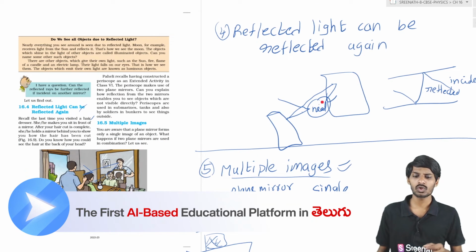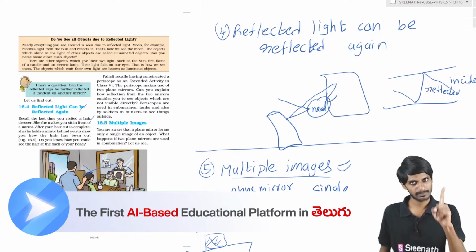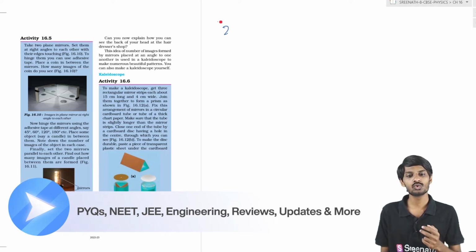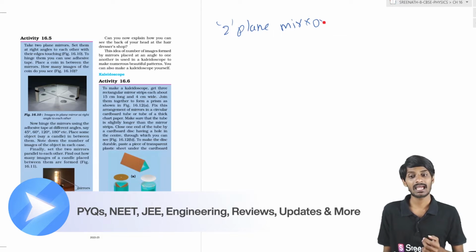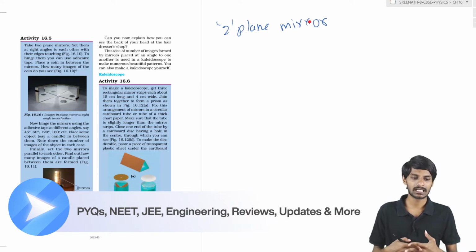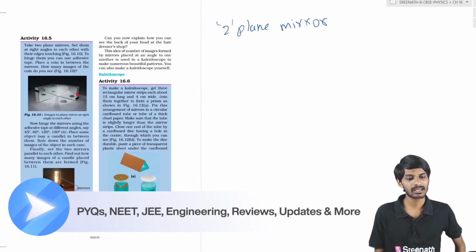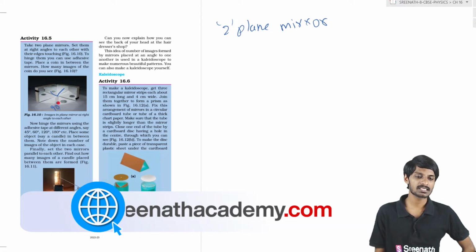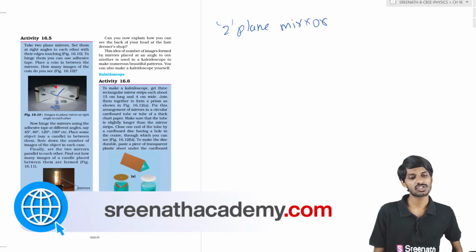We know that whenever this is a single plane mirror, you will get a single image. So what happens if there are 2 plane mirrors? What happens whenever they are combined? Suppose you take 2 plane mirrors placed at 90 degrees, with one edge touching like this. Now place a rupee coin here. How many images will you observe?